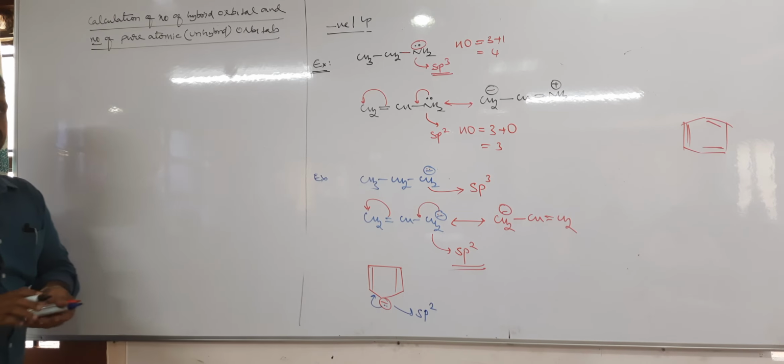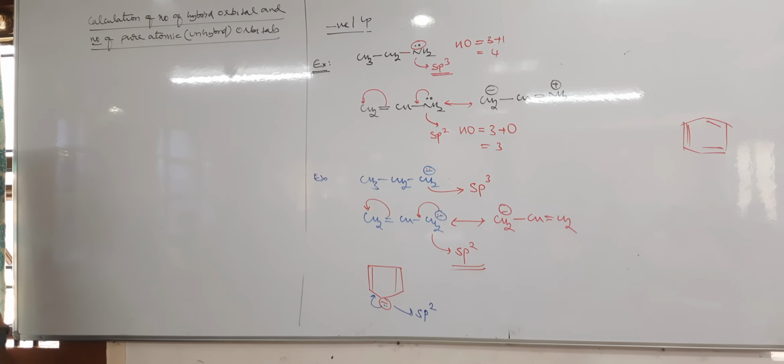So, calculation of the number of hybrid and pure, also called unhybrid, orbitals. How to calculate hybrid and unhybrid orbitals? It is very simple. It was a previous question. It's given in the CD.